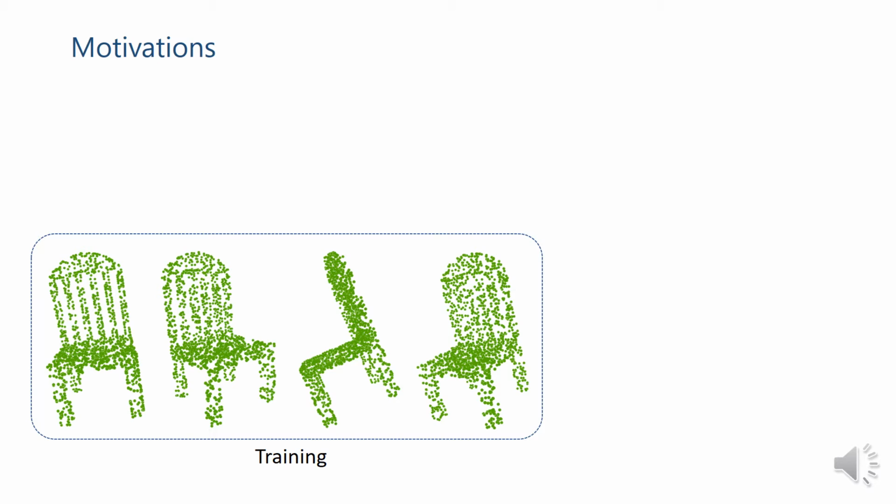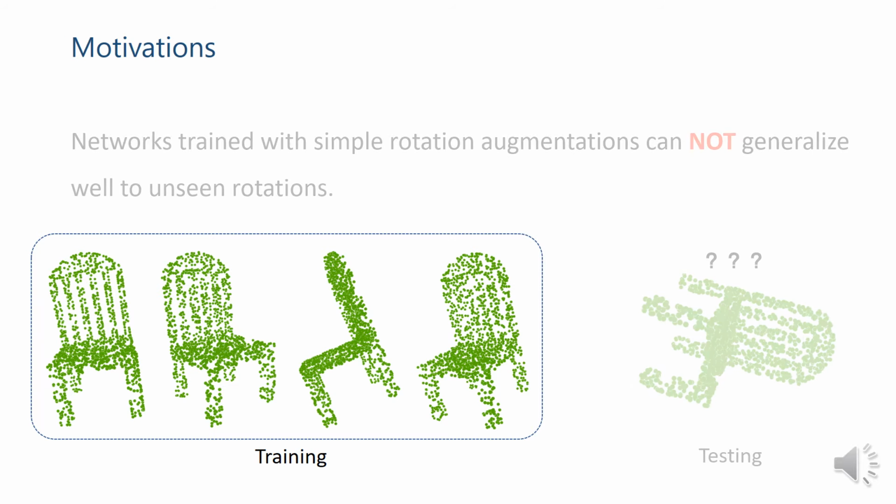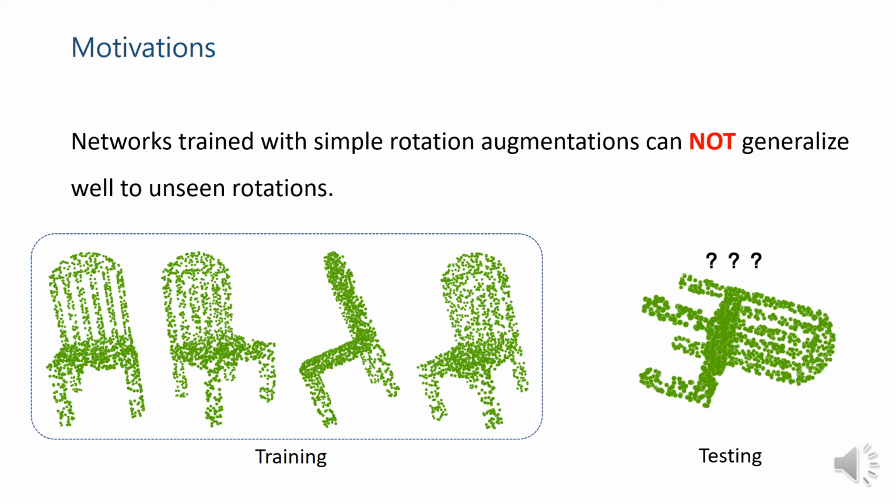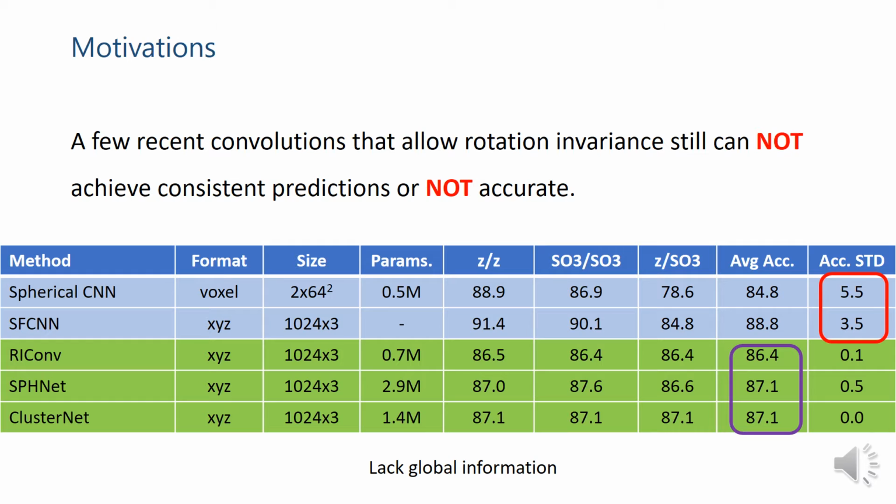To resolve this problem, many methods rely on data augmentation. That is, different poses of the models are added during the training procedure. In this way, the network can see many poses. However, the network trained with simple rotation augmentations cannot generalize well to unseen rotations. A few recent convolutions that allow rotation invariance still cannot achieve consistent predictions or are not accurate because they lack global information.